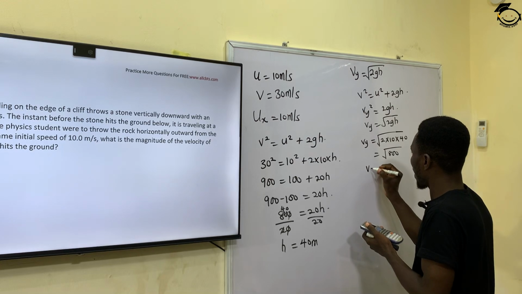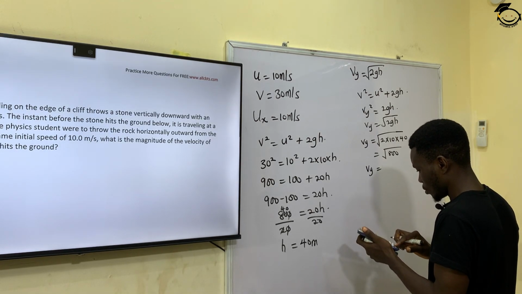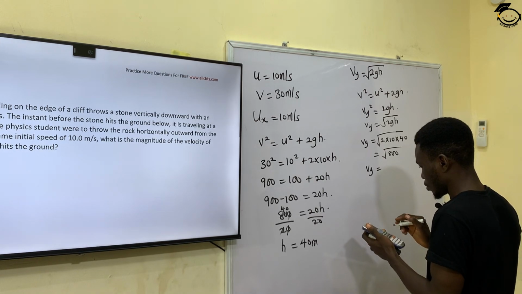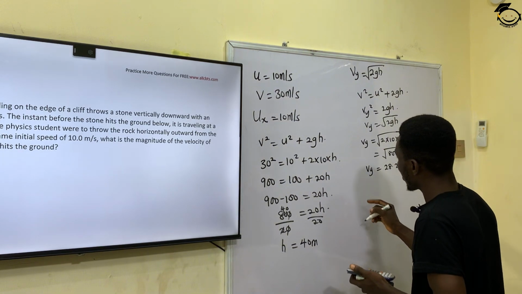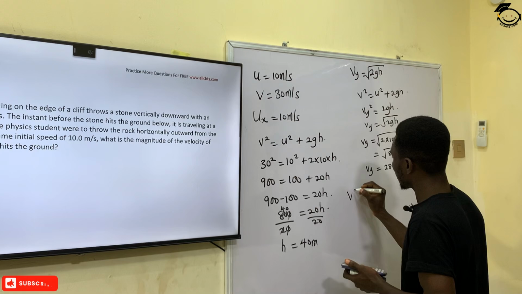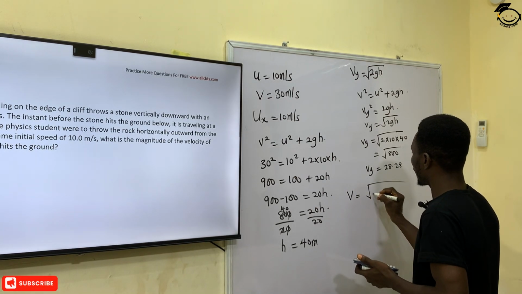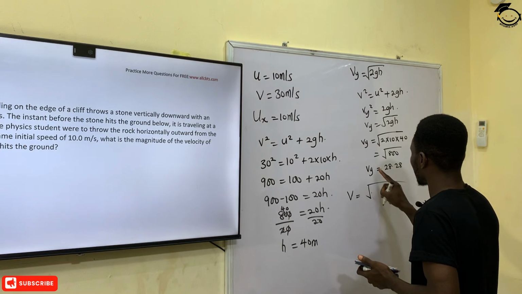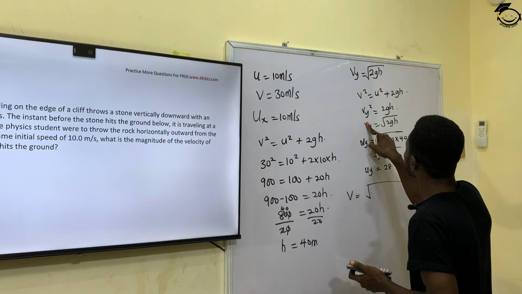That means that my Vy is equal to 28.28. So with this, I'll now find the velocity with which it hits the ground, and that is equal to the square root of ux squared plus uy squared.